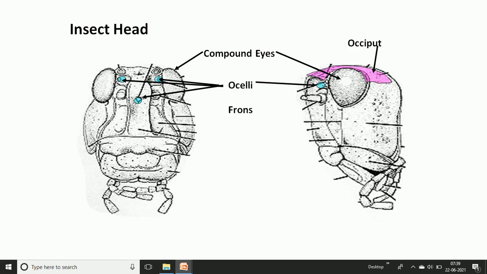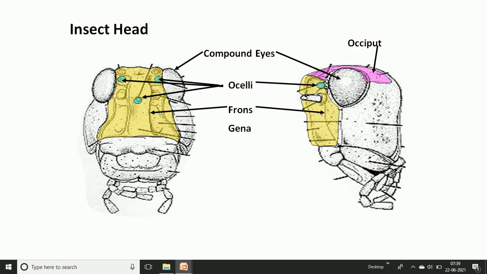The next part is the frons. The frons is the front region of the head; you can look at the pictures. This is the front region. The yellow mark is the yellow plate. The whole area between the eyes and before the clypeus is covered by the frons area, and this is the lateral region. The frons region also bears the antennae.